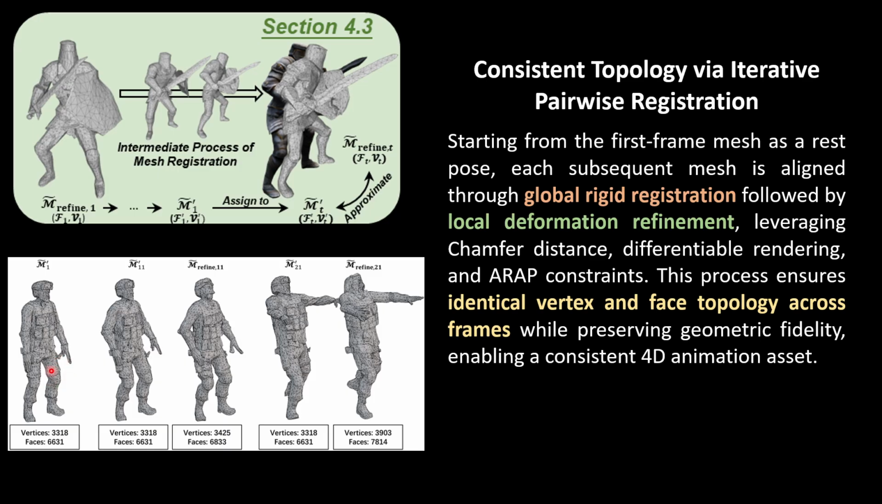You can see here the first, the third, and the fifth are the initial meshes, and the second and the fourth are the meshes after the registration. So you can see their number of vertices and faces are the same.